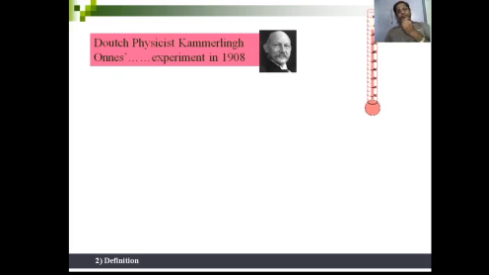So first, the Dutch physicist K. Onnes, called by the common name Onnes, was doing an experiment for measuring the resistance of mercury, that is Hg, with temperature. So how the resistance of mercury varies with temperature.